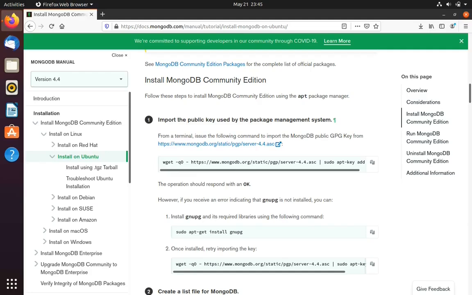In the last tutorial, I talked about how to install MongoDB on the Mac operating system. In this tutorial, I'll talk about how to install MongoDB for the Linux operating system, especially Ubuntu.